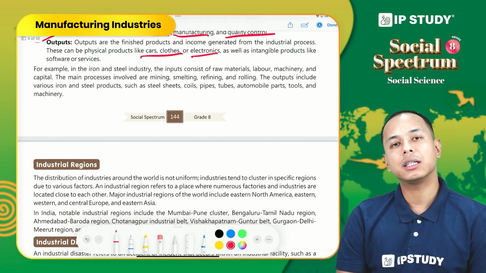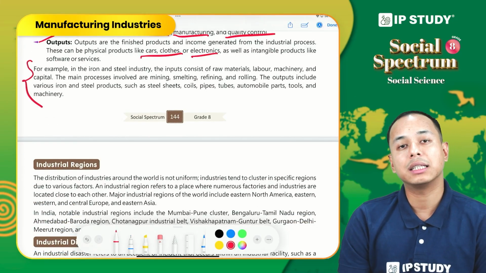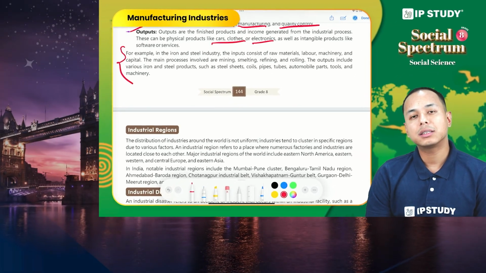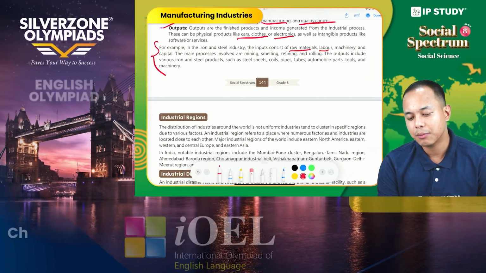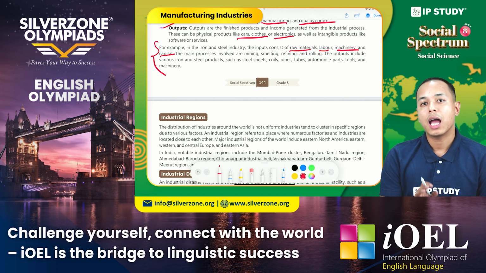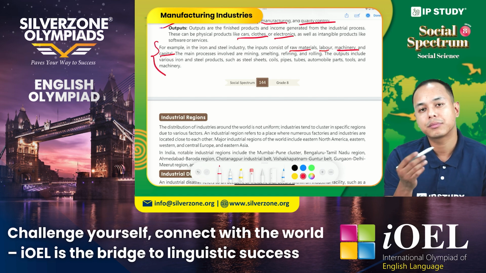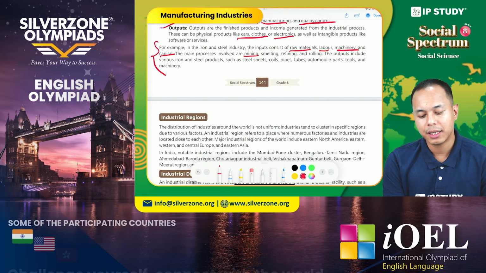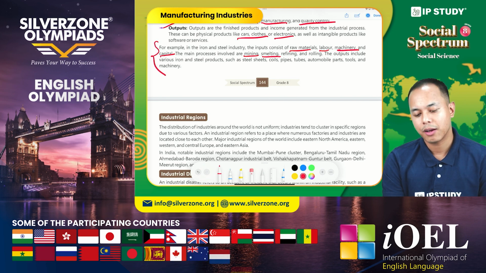Now let us see this in terms of the iron and steel industry. In the iron and steel industry, raw material, labor, machinery and capital are all the inputs. And under processes, what can we find? Mining, smelting, refining and rolling.